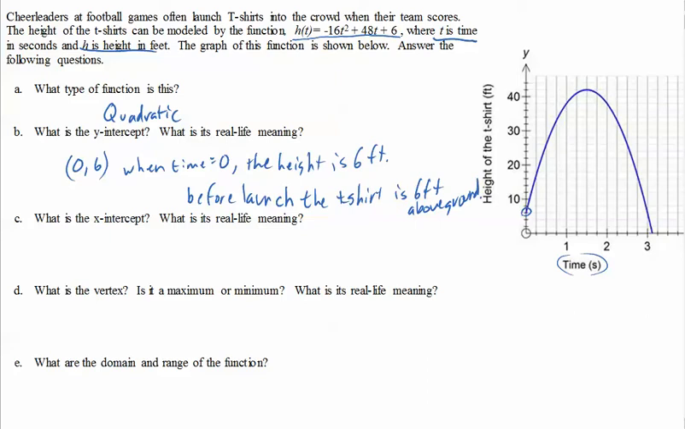Okay, so we've got good, better, best. Good is recognizing that it's 0, 6. Better is being able to put time and height in there. And the best is to be able to say, you know what this y-intercept, this 0, 6, is really telling me? It's telling me that as the shirt is being launched, the instant before he pushes the trigger, it's 6 feet above the ground. That makes sense if you've got a really tall cheerleader holding it up in the air about 6 feet up. All right, what is the x-intercept?